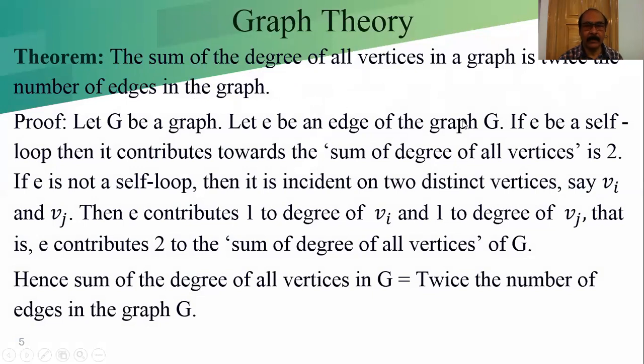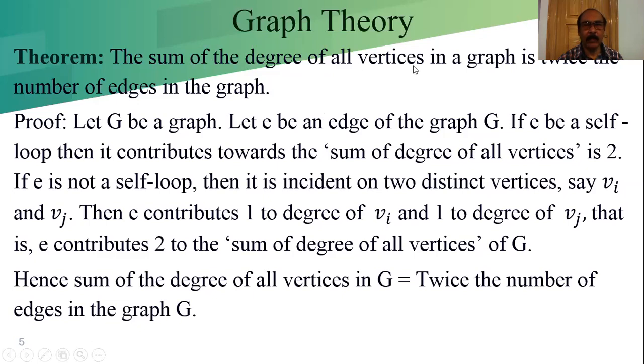We have to prove that. This is also known as the handshaking theorem, the first theorem of graph theory. Why it is called handshaking, I will discuss a little after finishing the proof.